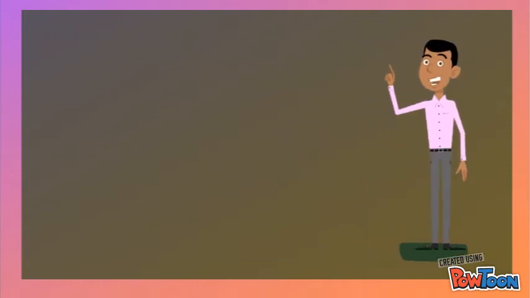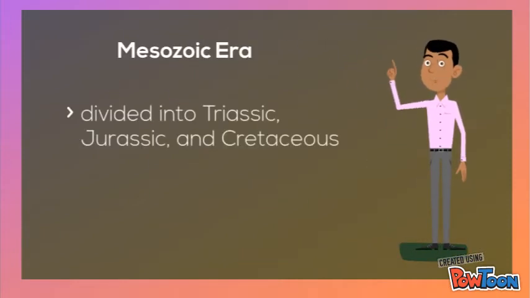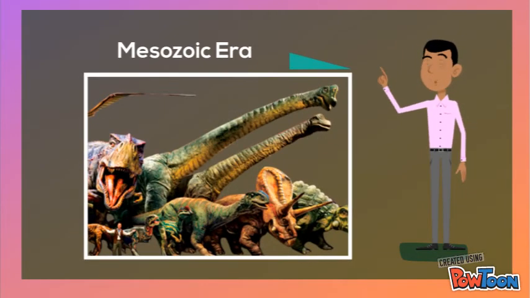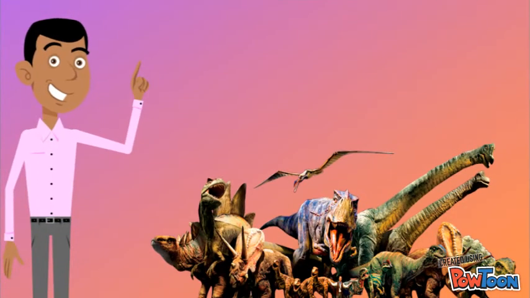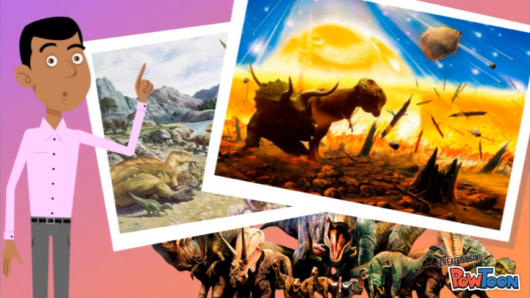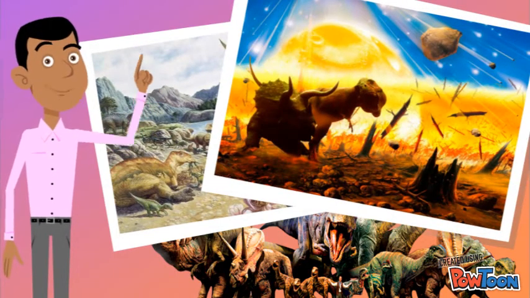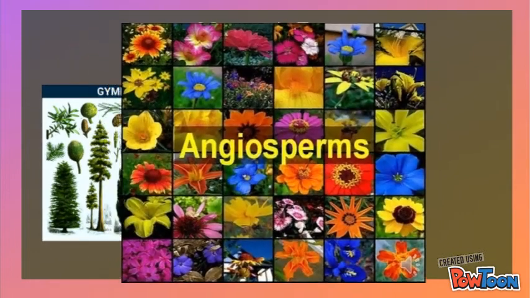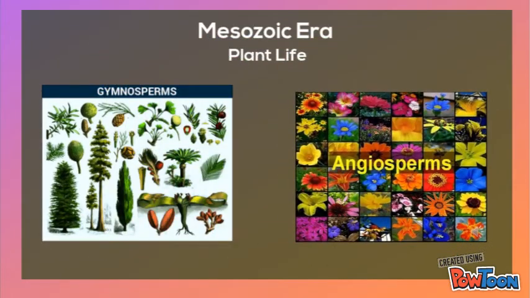The Mesozoic era is divided into 3 periods: Triassic, Jurassic, and Cretaceous. The animal life during this era underwent drastic changes, and dinosaurs are the most popular. These animals evolved during the Triassic, became dominant especially during the Jurassic, and went extinct during the Cretaceous. Plant life on land also underwent tremendous changes with the appearance of gymnosperms and angiosperms, which appeared towards the end of the Cretaceous period.